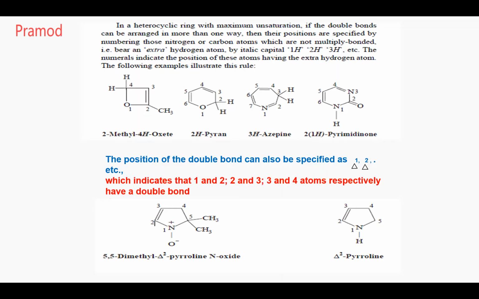Why is it called 2? Because at the second position there is a carbonyl group. That's why it is called 2(1H)-pyrimidone. The 2 stands for the carbonyl at the second position. Okay, this is how the nomenclature is done.